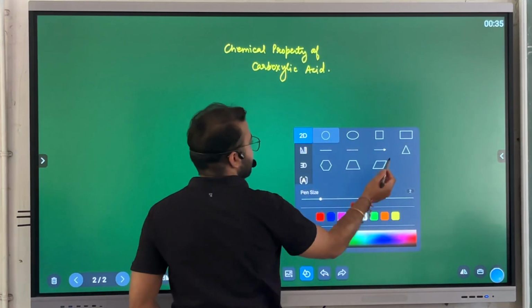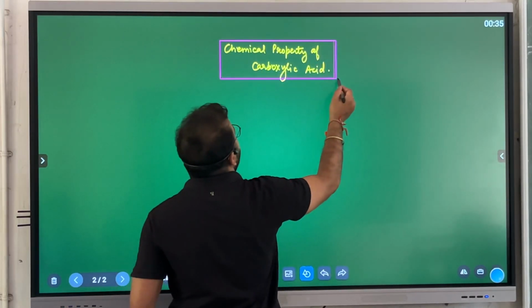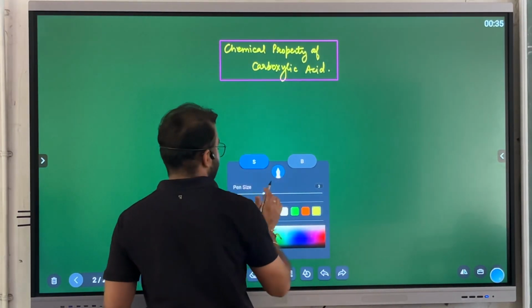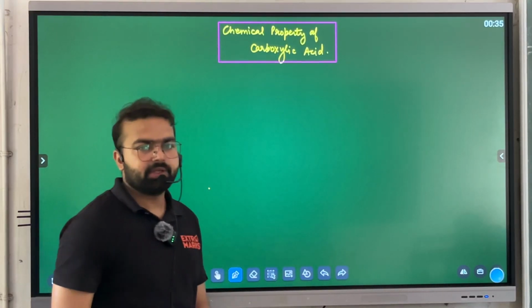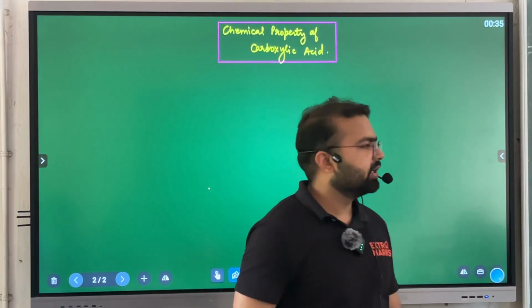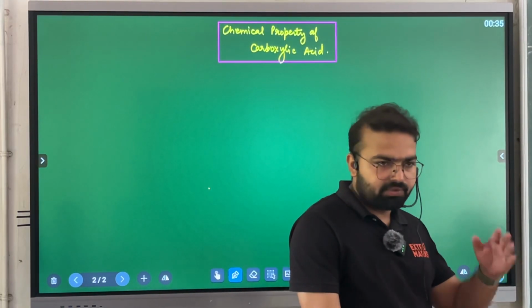This chemical property is very important, and definitely you can expect questions in any exam, because it has very different properties from other functional groups.